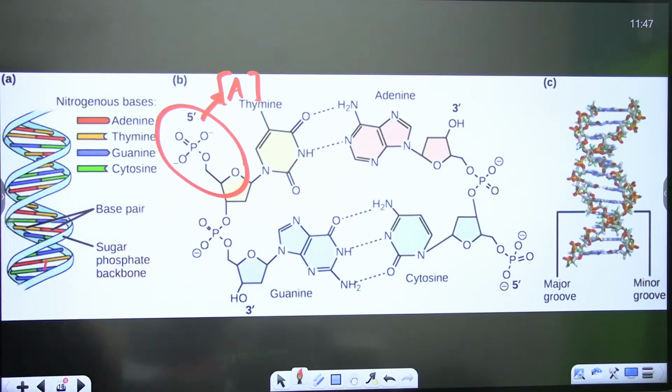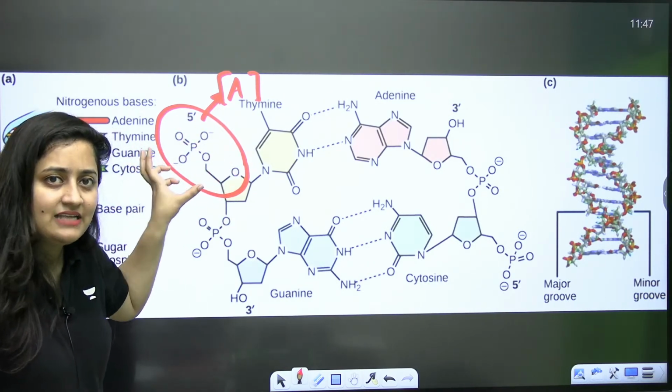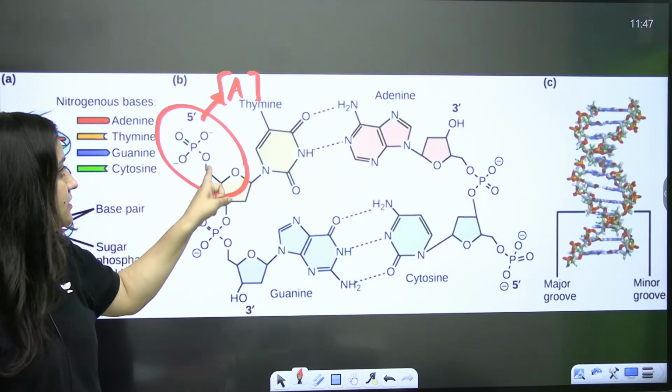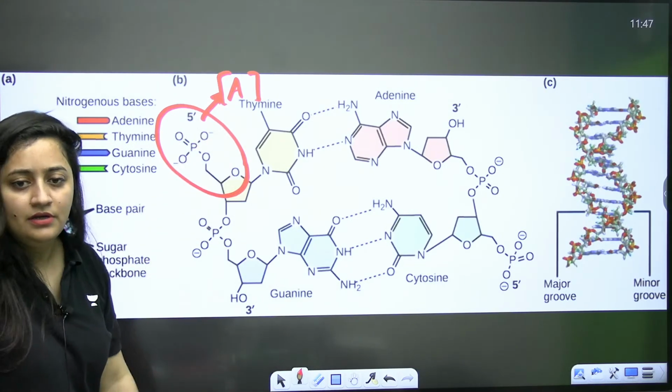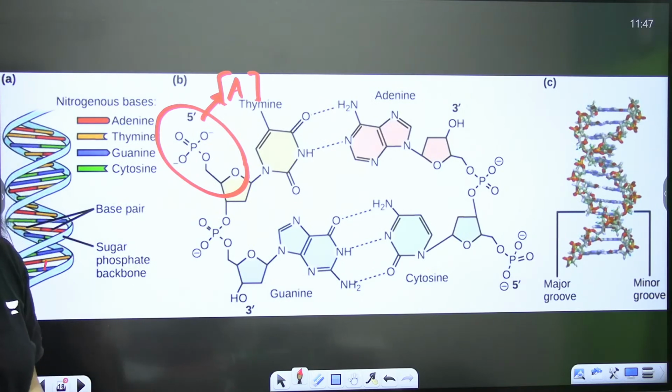Which bond is A here? If I'm putting here an arrow and I'm asking you in your final NEET examination, which bond is there? What will you say? Quickly answer it, everyone. Be quick. I have another class in 5 minutes, so please be quick.